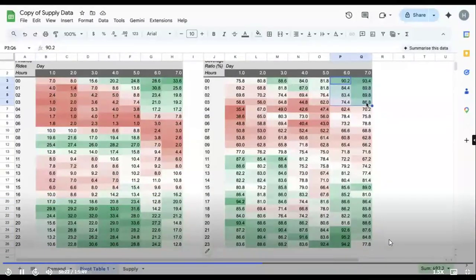Now observe this carefully. Between 8, 9 and 10 p.m., we have a huge amount of finished rides. But on the same side, there is huge demand as well. During this hour, people are actually trying to book lots of rides, and also the drivers are active. The drivers are active, hence they are able to book these many rides. But the demand is so high that the number of active drivers are not able to fulfill it.